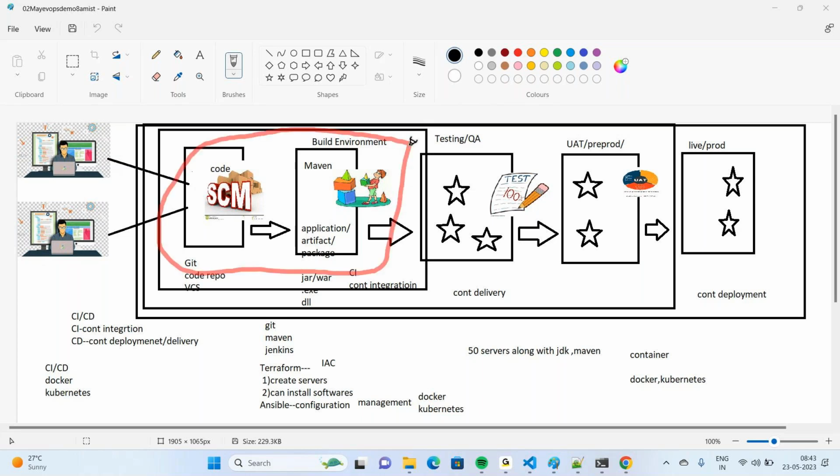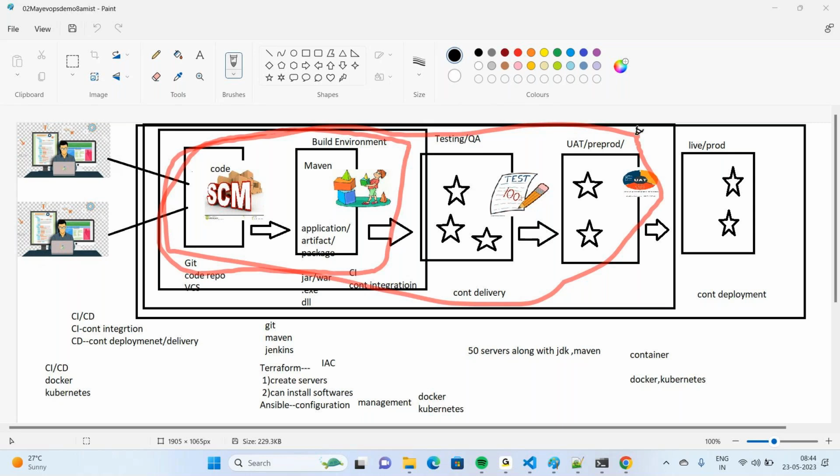The process of automating these two areas means whenever code is available in the version control system or source code management system, an automatic build must be performed. We should not do any building manually. This kind of automation is called continuous integration. And the process of automating every activity starting from the source code management system to UAT is called continuous delivery, CD.